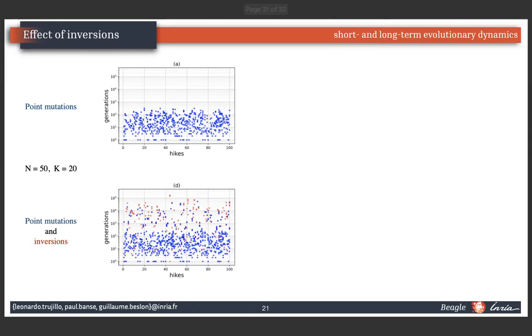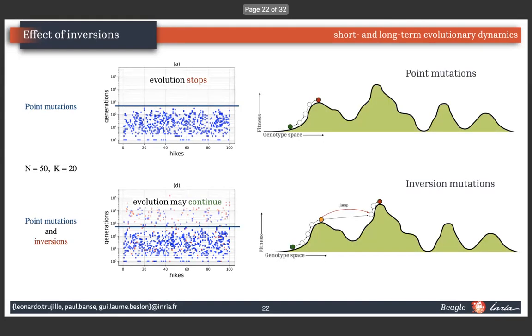And this is what happened when we include inversion mutation, where the evolutionary dynamics last much longer than the case with bit flips or point mutations alone. So we say that this is the key finding of our work. There exist late mutational events which are driven by inversion mutations that allow the evolutionary process to continue far away in time.